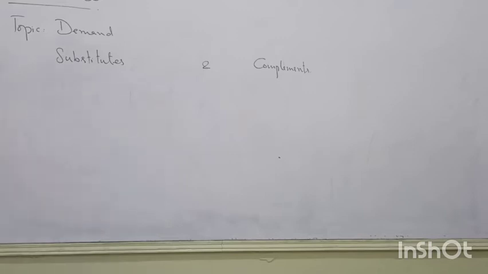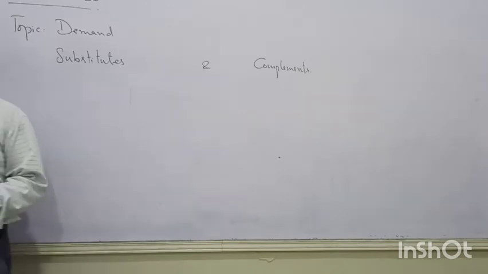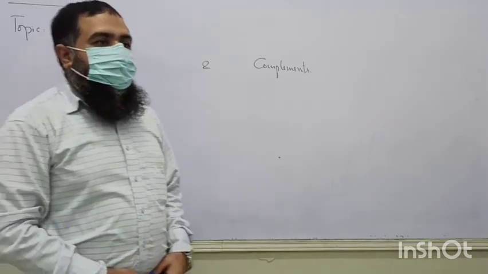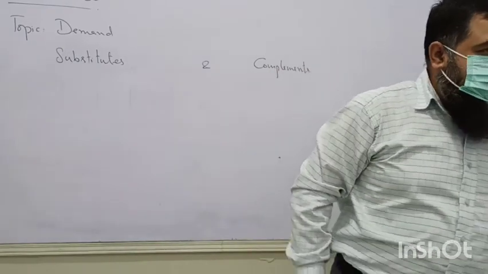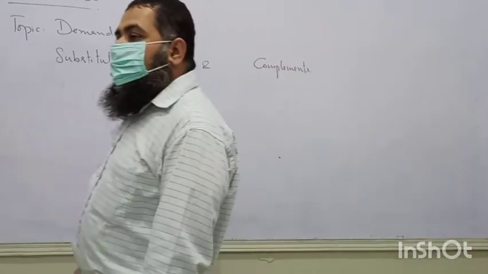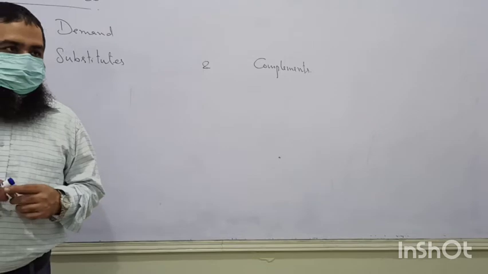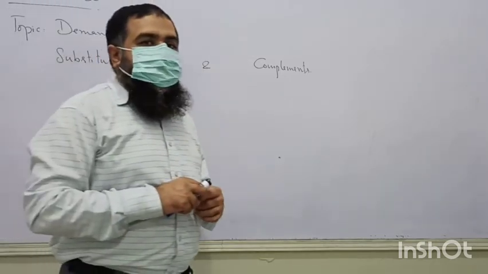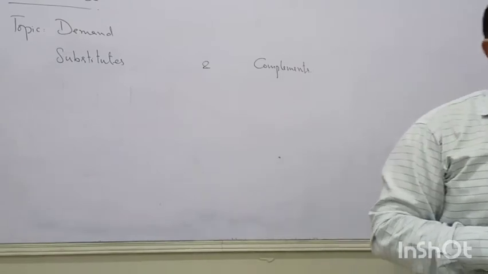Okay, today we are going to analyze the shifts of the demand curve when the two goods are substitutes to each other or complementary goods. Keep it in mind that there are two types of goods. Substitutes means these are the goods which are used instead of each other. These are used or demanded instead of each other.